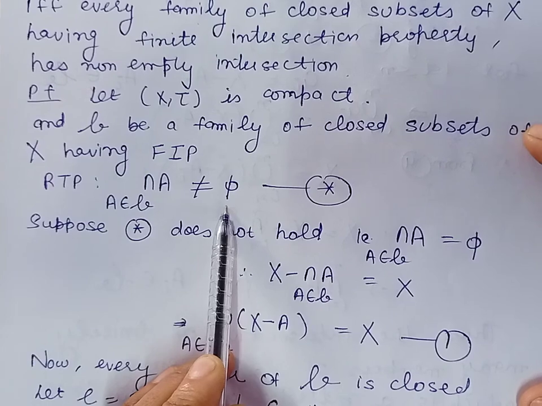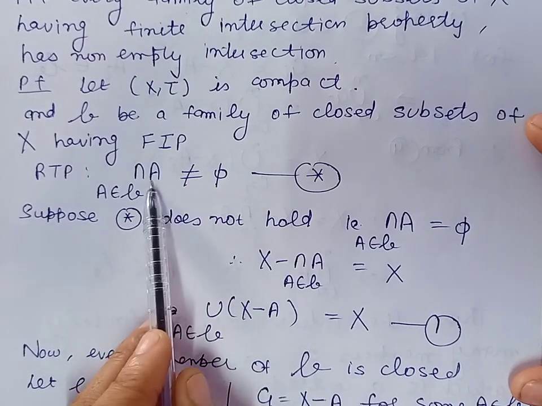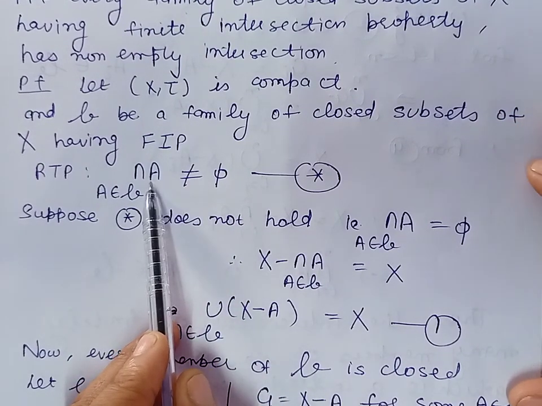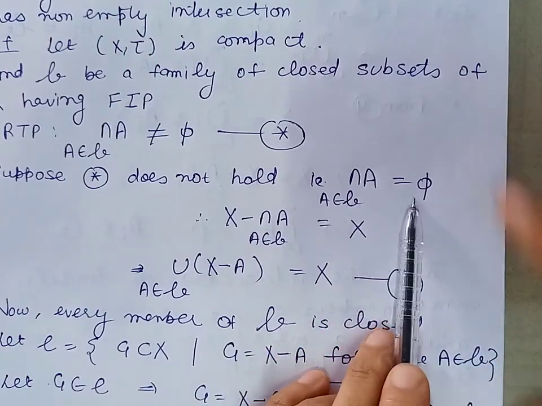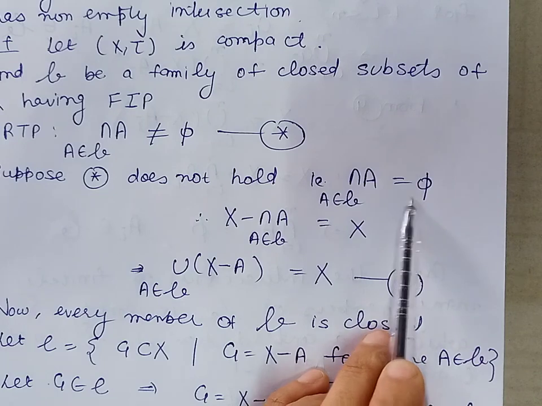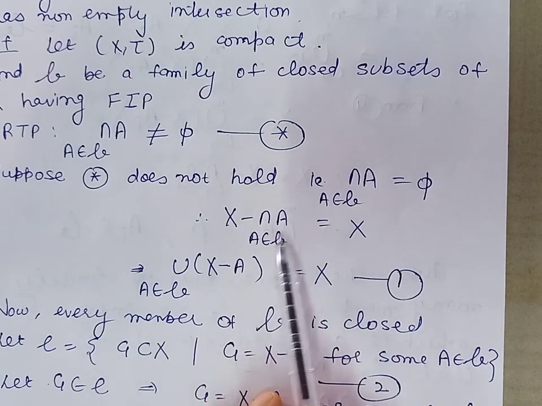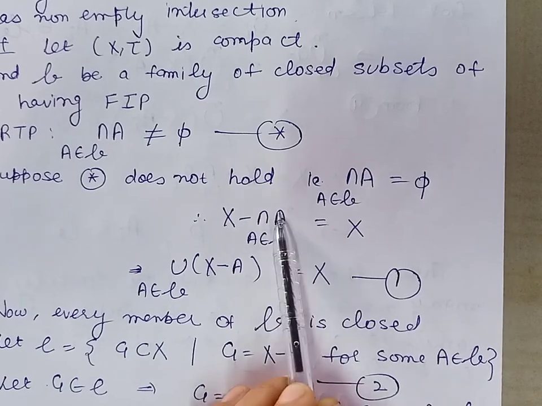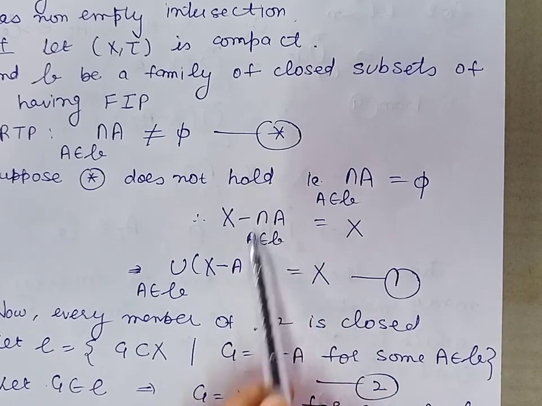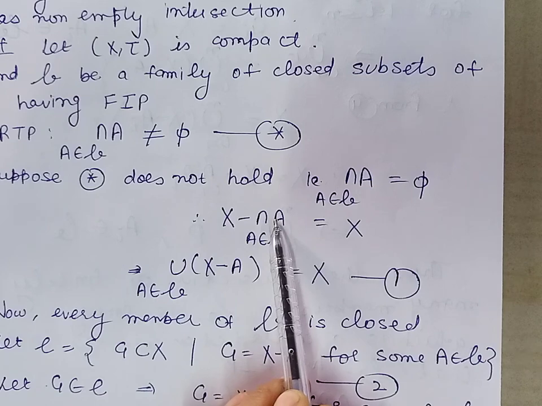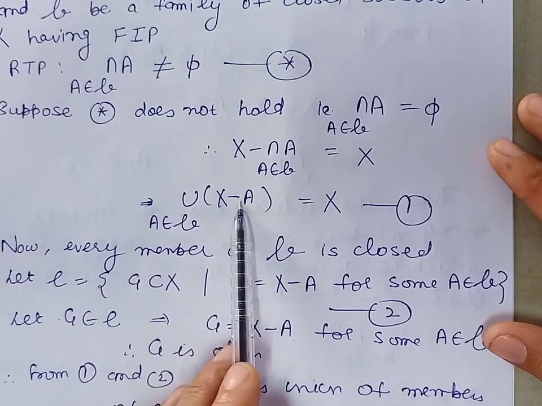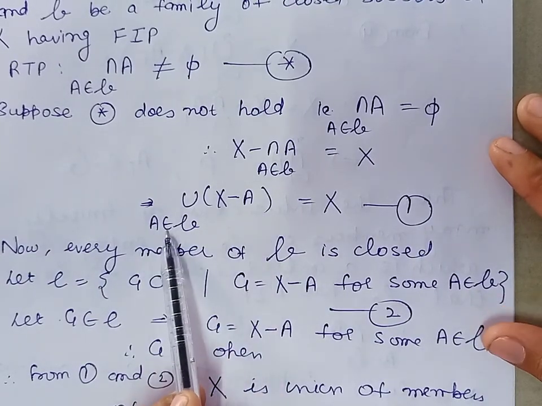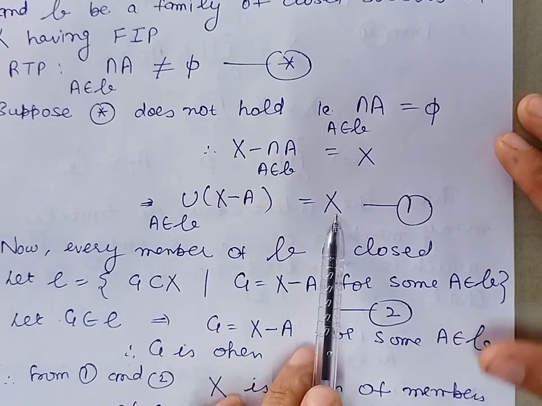Let us suppose this equation does not hold. It means the intersection of the members of this family is empty, and therefore we can write the complement of this set will be the same as X, because this set is phi and the complement of phi will be X. By De Morgan's law this can further be written as the union of X minus A, where A belongs to this collection B, that is X.